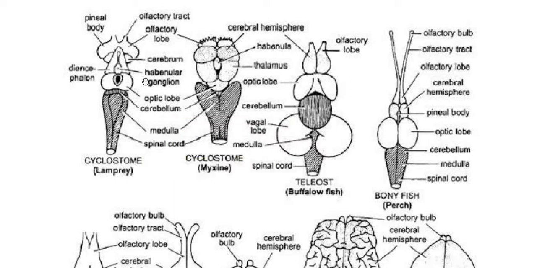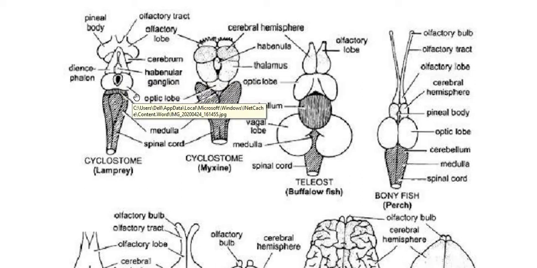As the cyclostome brain is primitive, its subdivisions are not well distinct. There are two olfactory lobes present, and a well developed medulla oblongata, whereas the cerebral hemispheres are very small.